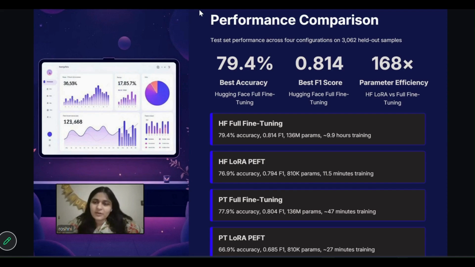So here we compare performance across 4 configurations. The best accuracy is achieved at 79.4% using Hugging Face full fine-tuning with an F1 score of 0.814, showing strong overall balance. The LoRA approaches are more parameter efficient, up to 168 times smaller. They slightly underperform in accuracy and F1 score. This shows a key trade-off. Full fine-tuning gives better performance, while LoRA is faster and more efficient but less accurate.